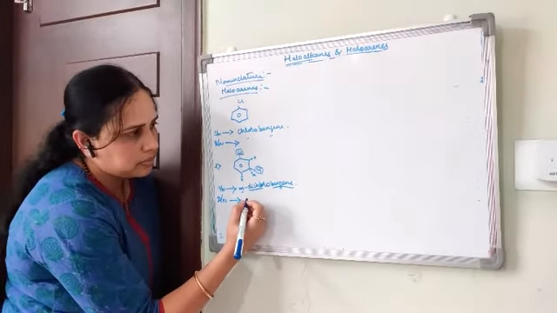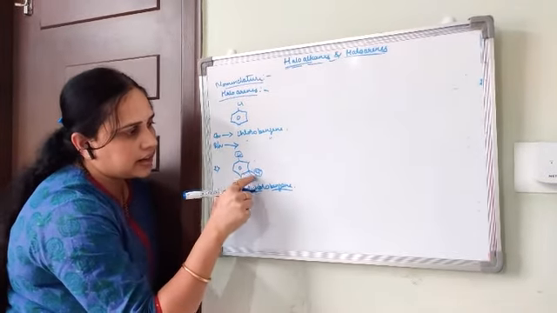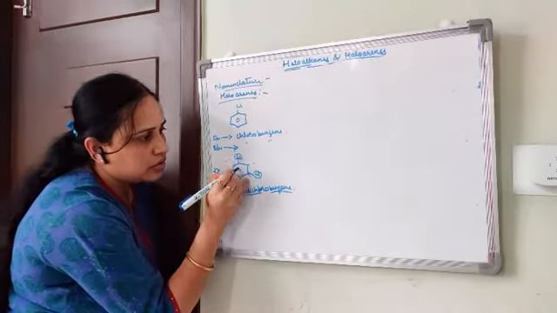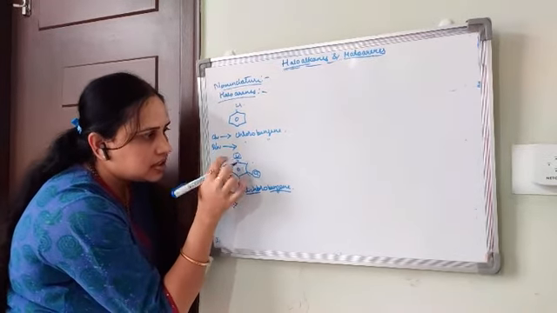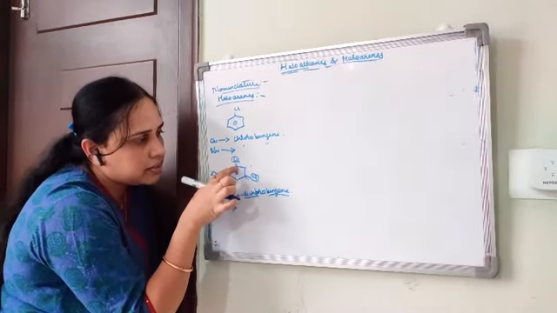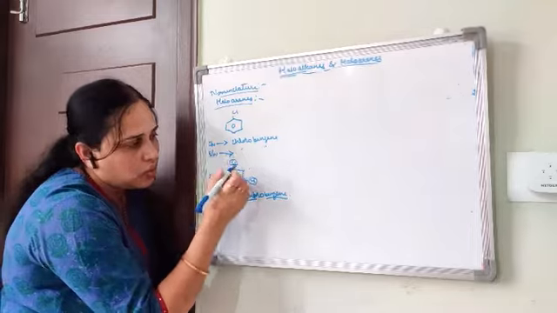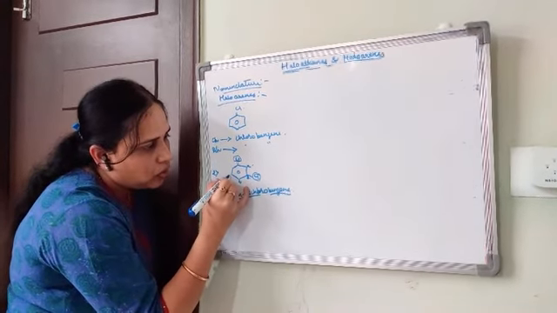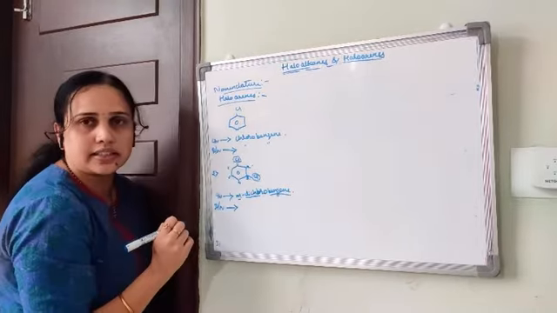So what is the IUPAC name? You have to number the carbon atoms. So we'll start from this. If this is the major functional group, then this carbon atom should be 1, 2, 3, 4, 5 and 6.